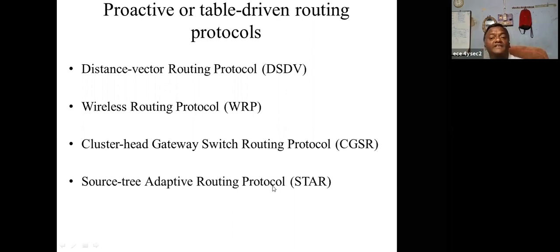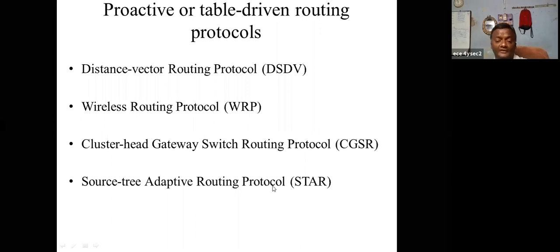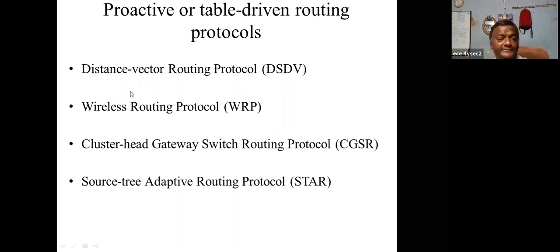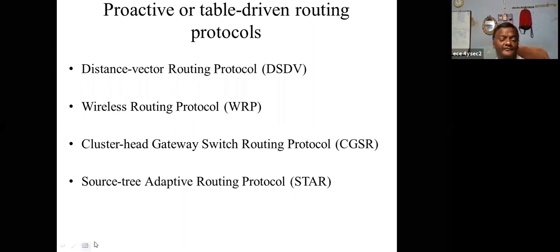Actually, in the driven mechanism, there are three types: table-driven, on-demand, and hybrid. In the table-driven routing, there are four types of protocols: DSDV, WRP, CGSR, and STAR. So next, I want to discuss the distance vector routing protocol, DSDV.